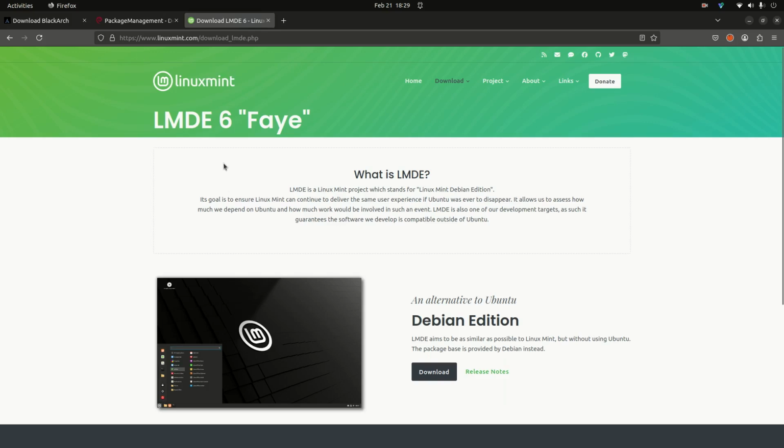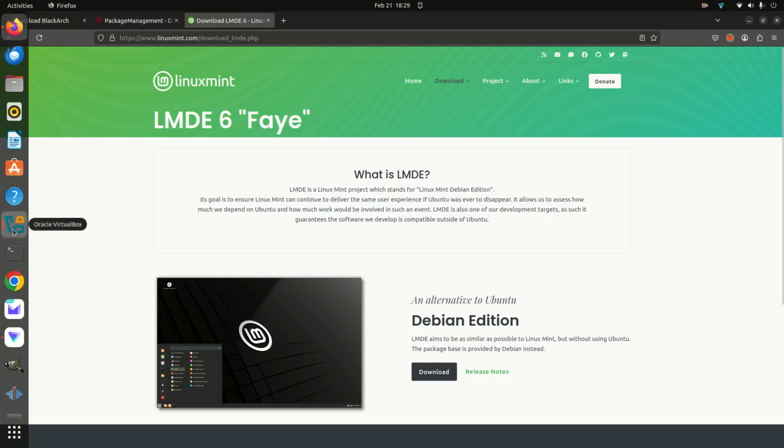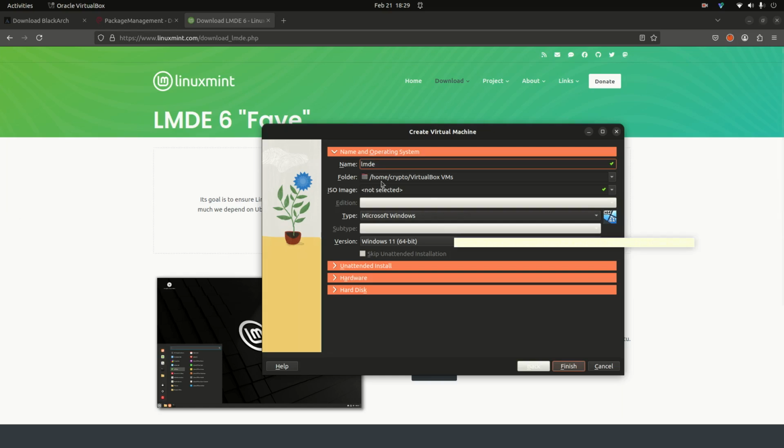Alright, cool. So this is Linux Mint, but this is the Linux Mint Debian Edition. And you can come here if you want to download it and follow along as I install it. But the address is www.linuxmint.com, download lmde.php. I'll leave a link in the description. Alright, so let's go back to our VirtualBox.